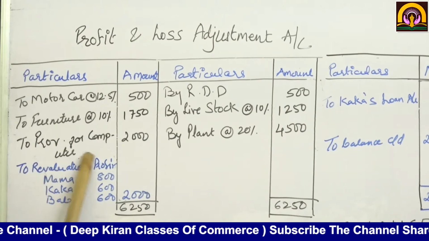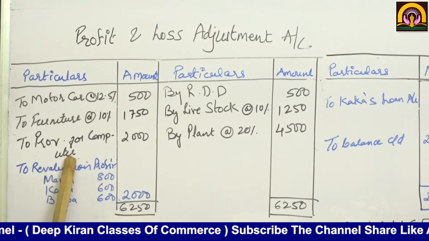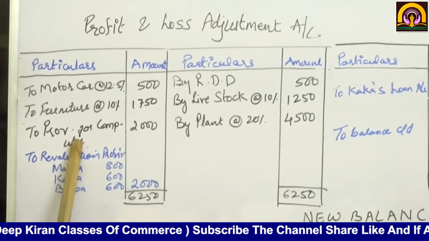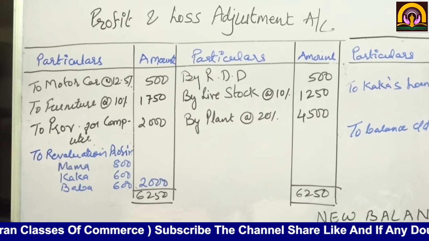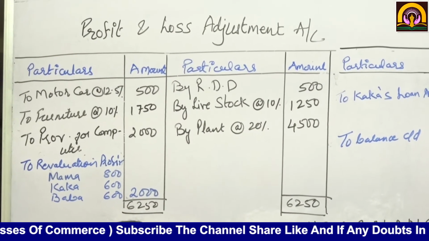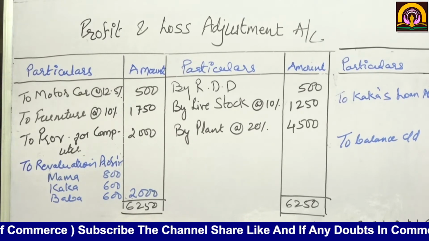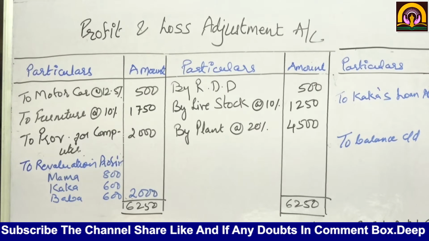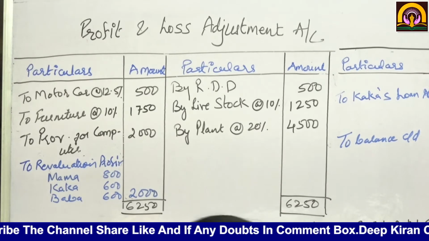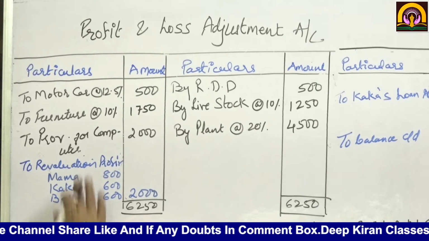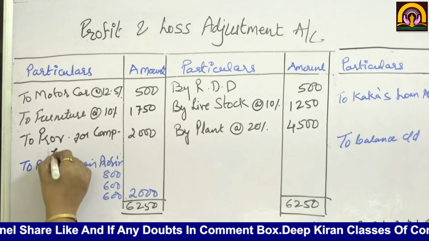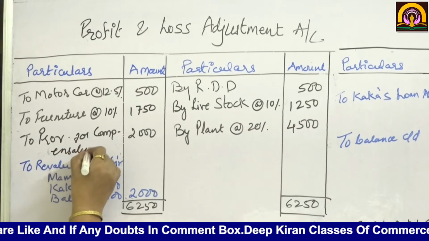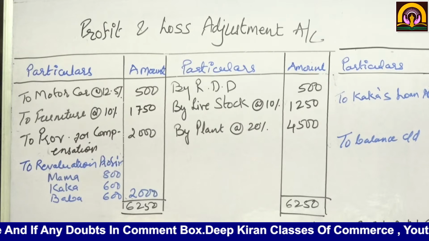To provision for compensation. Compensation it is. Okay. It is 2,000.